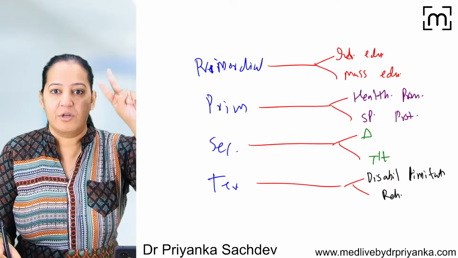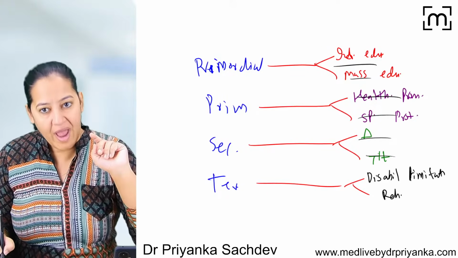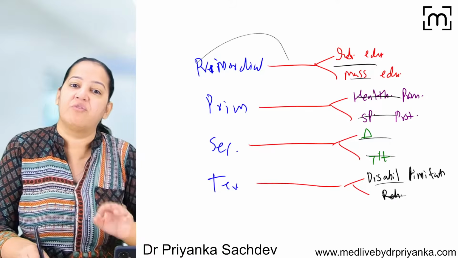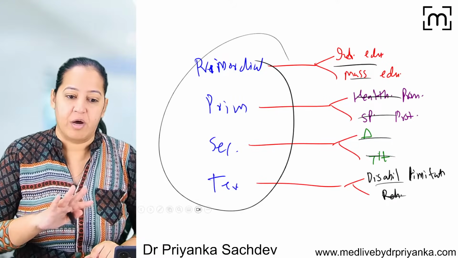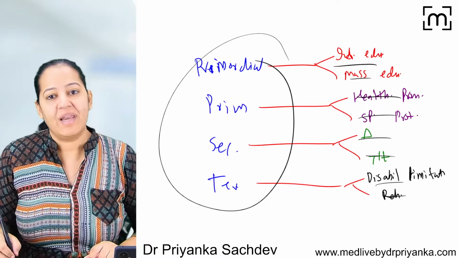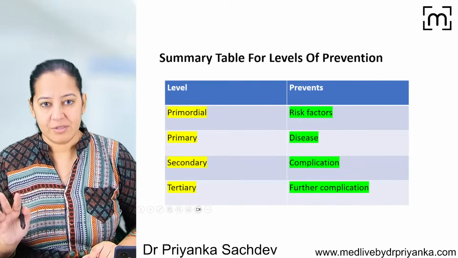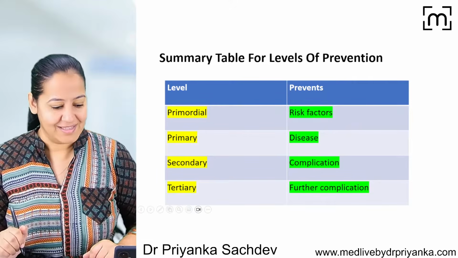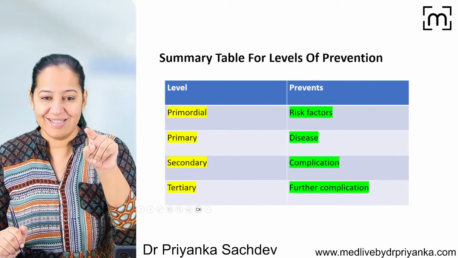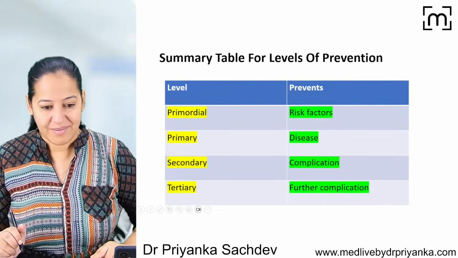So please learn the 2 modes of intervention in each of the 4 levels of prevention. So total 8 modes of intervention are there. If you understood it well, we will solve certain examples. Are you people ready? I will ask you the questions. Can you give me the answers?